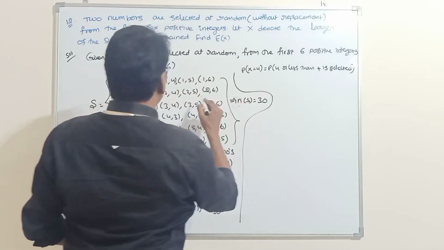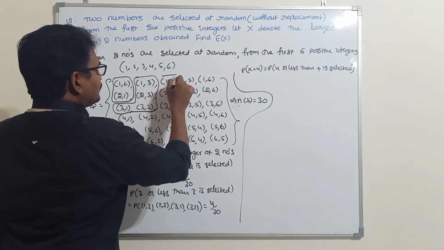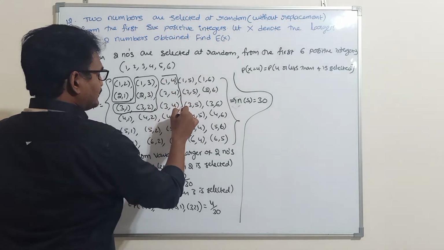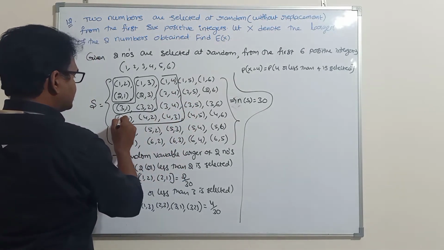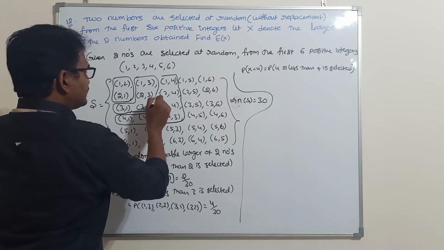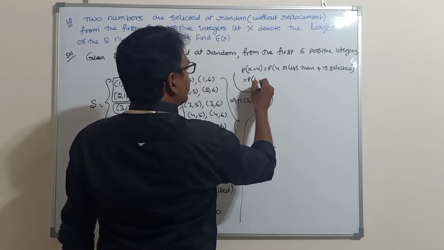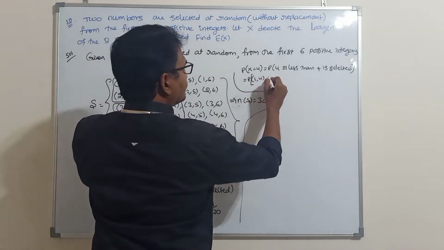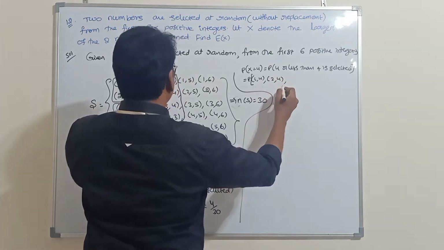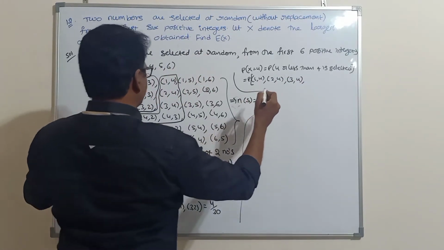That means how you can compare (1,4), (2,4), (3,4), (4,1), (4,2), (4,3). We can compare these 6 numbers.